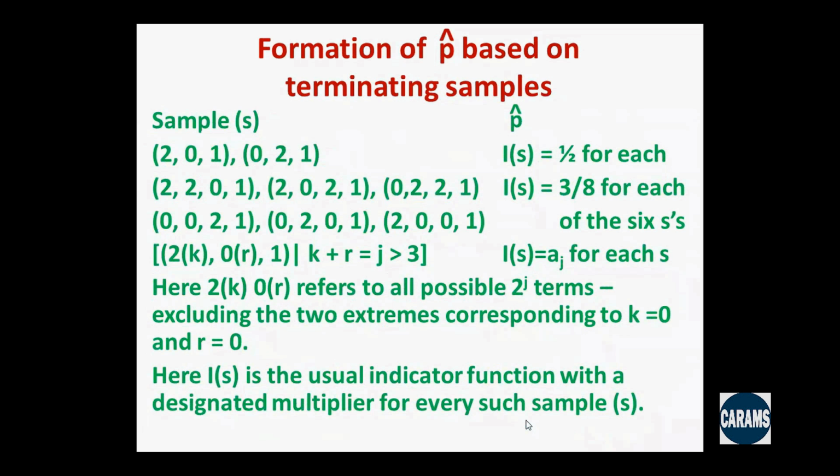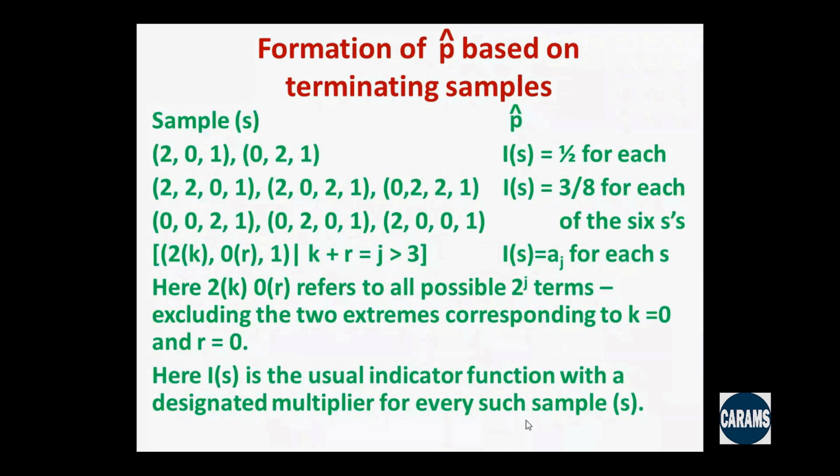What does that mean? That means in case I get 201 or 021, I will terminate and I will use the indicator half, and I will develop an auxiliary randomization through a Bernoulli trial with success probability half, and I will execute it. If I get success, my indicator value will be 1. If I get failure, my indicator value will be 0. So my p hat will be 1 or 0 according as I get the result of success or failure by performing an auxiliary randomization, a Bernoulli trial, with success probability indicated by this indicator function.